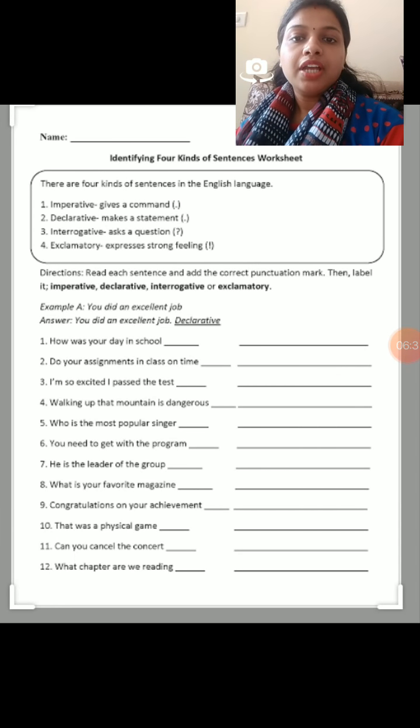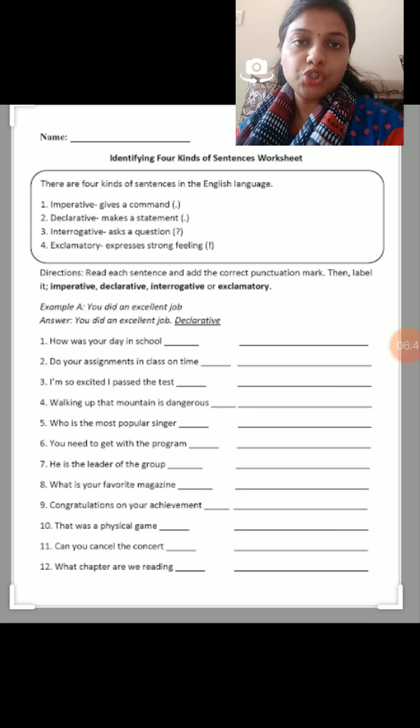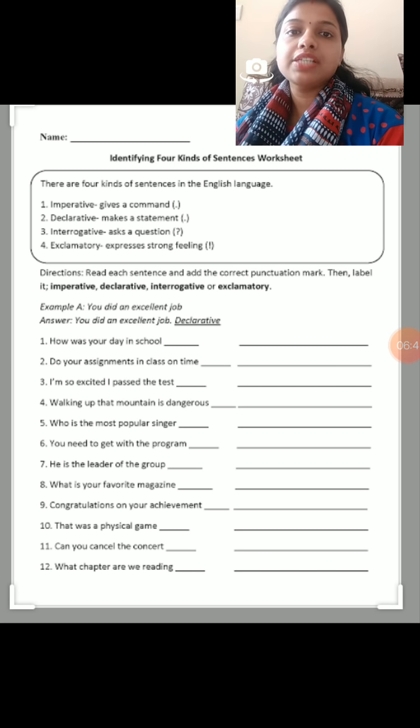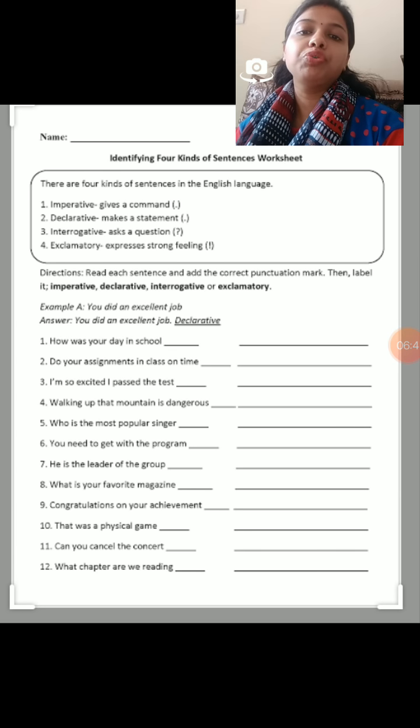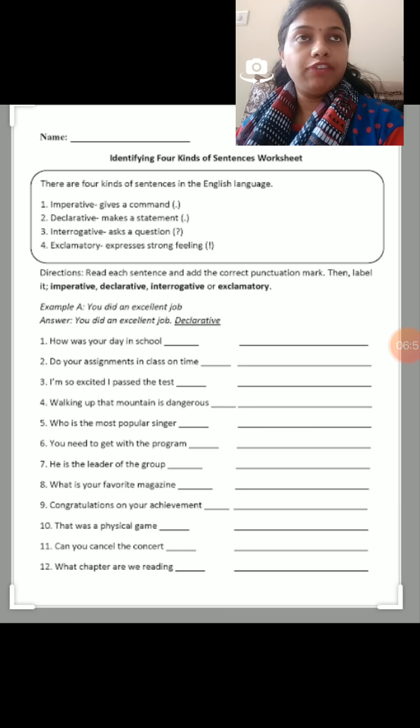Next is again, here you have to read the sentence. Then you have to write the punctuation mark, whether full stop will come, whether exclamation sign will come, or whether question mark will come. And then you have to write the type of sentence. Like first is, how was your day in school? So it will be followed by a question mark because it is a question and the type is interrogative. So like this you will do the 2 worksheets as your homework.